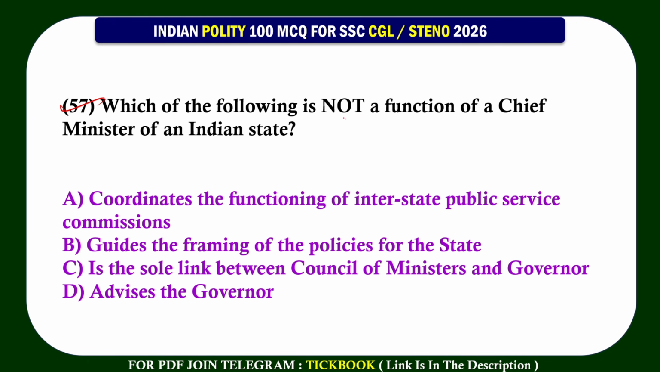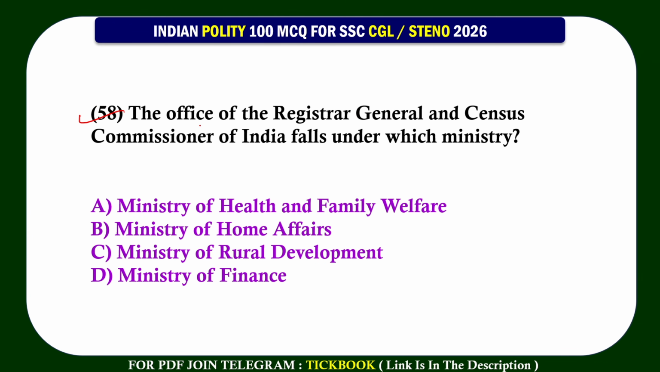57. Which of the following is not a function of a chief minister of an Indian state? Option number A, coordinates the functioning of an interstate public service commission. 58. The office of the Registrar General and Census Commissioner of India falls under which ministry? Option number B, Minister of Home Affairs.